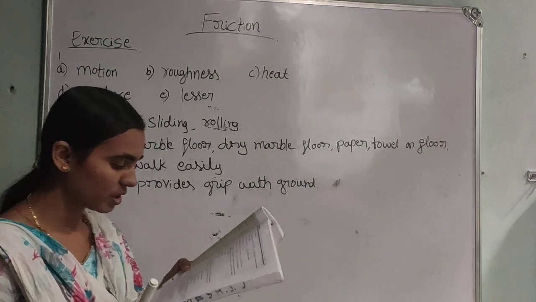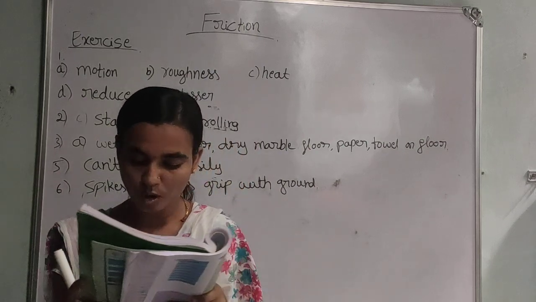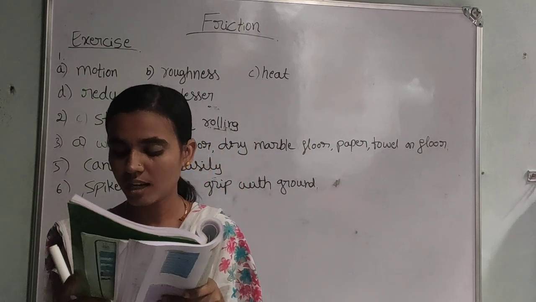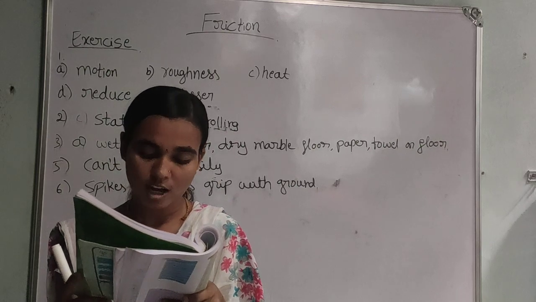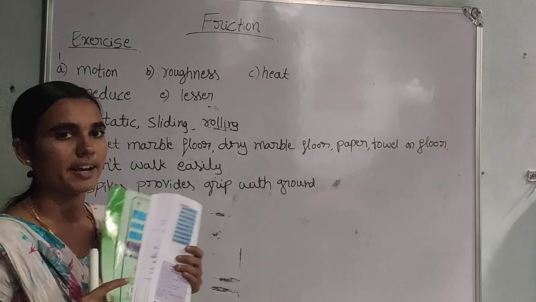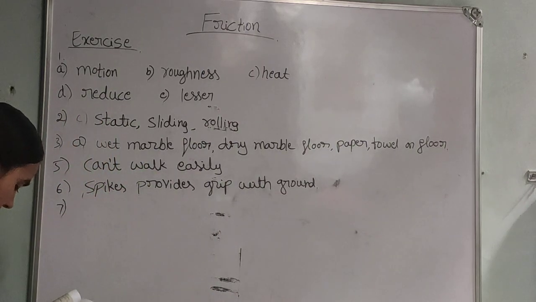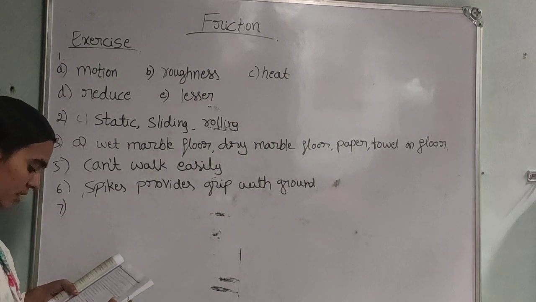Next, seventh question: Iqbal has to push a lighter box and Seema has to push a similar heavier box on the same floor. Who will have to apply a larger force and why? Here a boy and a girl are there. His name is Iqbal and her name is Seema.